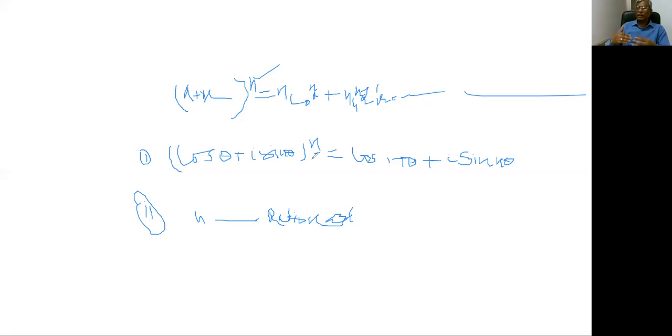So if n is a rational number, then cos n theta plus iota sine n theta will be one of the values of this. This expansion will have many values and one of them will be cos n theta plus iota sine n theta. So I hope you have written the statement of De Moivre's theorem for positive integer, for negative integer and for rational index.